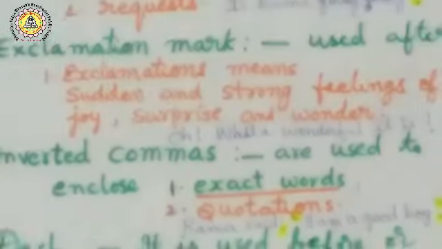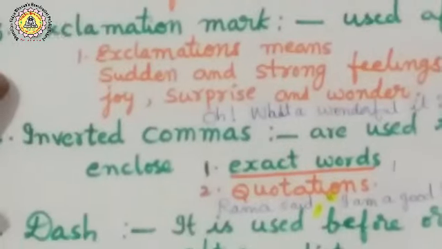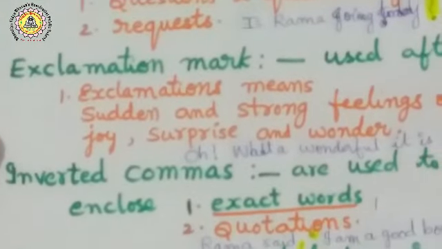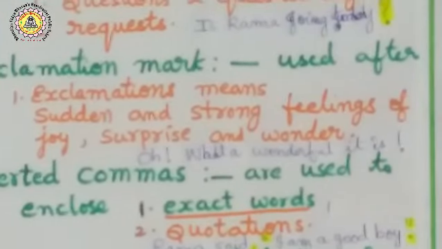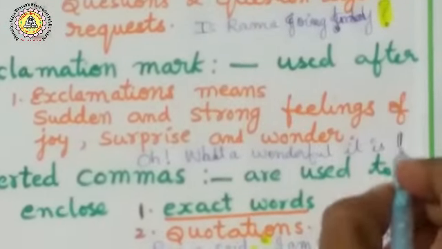Next, the exclamation mark. Exclamation marks are used for all expressions of sudden feelings of the heart, like surprise, joy, and wonder. Oh, what a wonderful scene it is! In that way I have to use the exclamation mark.